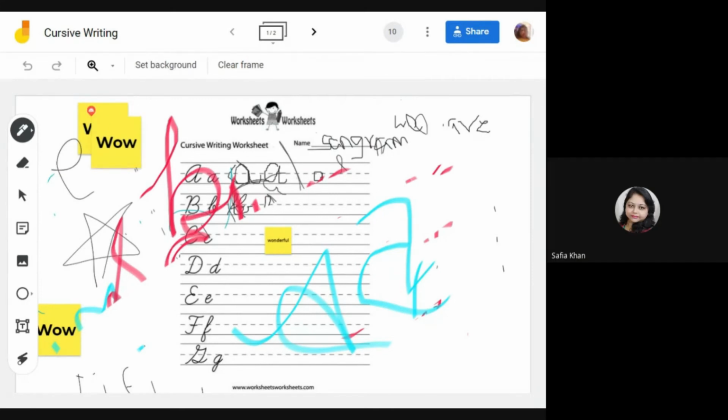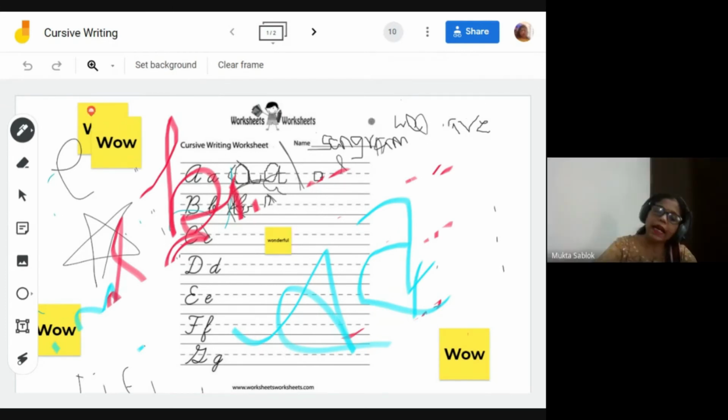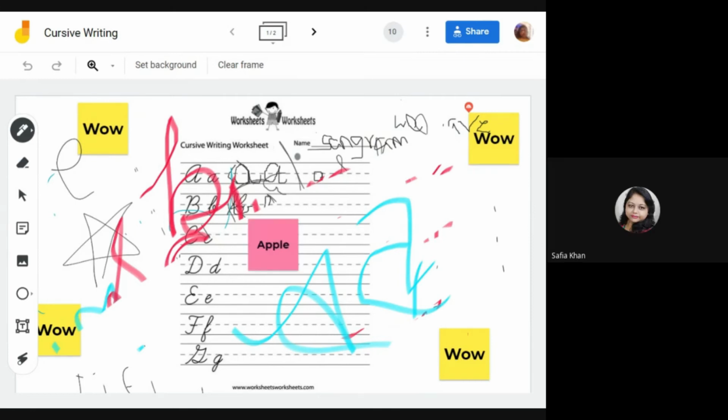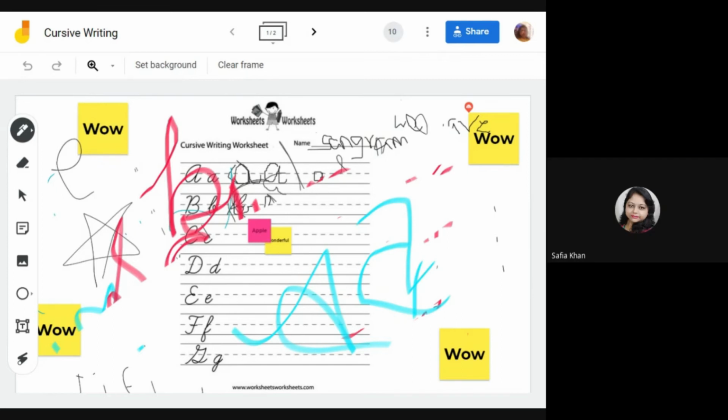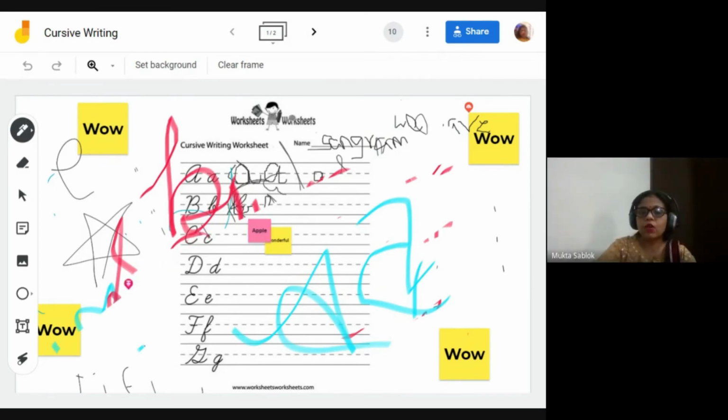So the link will be the same for all the children. Suppose we are taking a class and we have shared the link in the chat box. Is the link the same, ma'am, and will the pages be different for individual participants? No, ma'am, this link is the same. It depends on your work. Now, if you do not want collaborative work to happen,